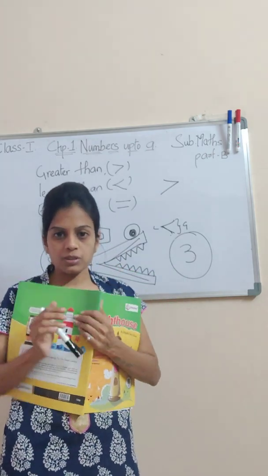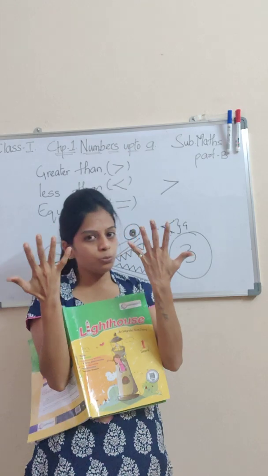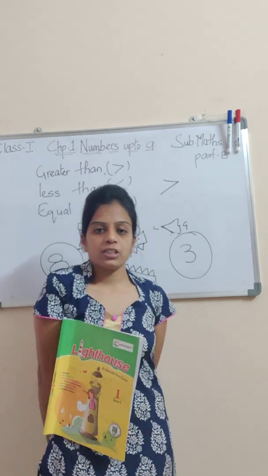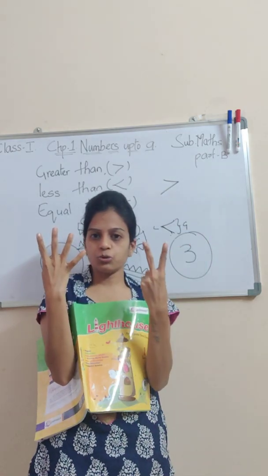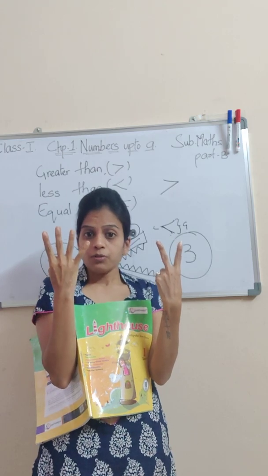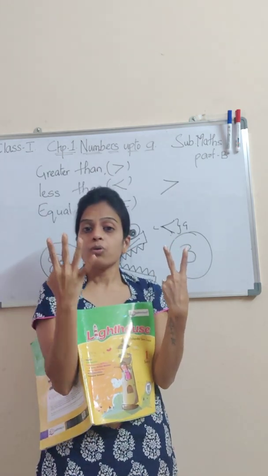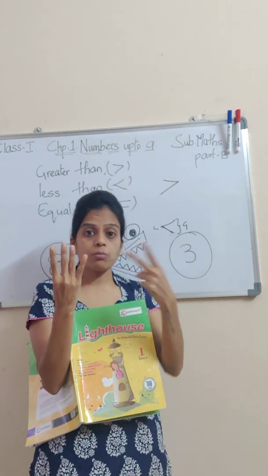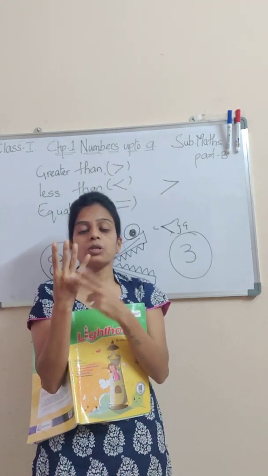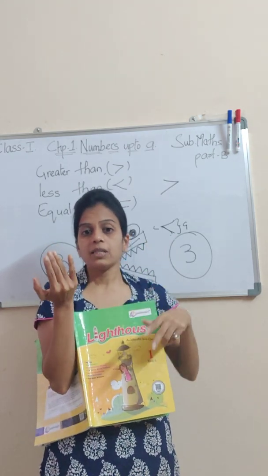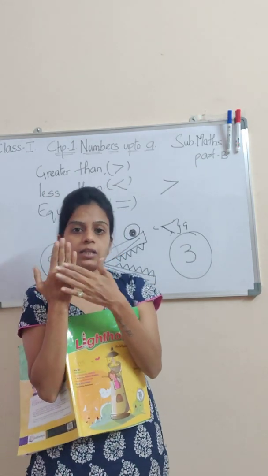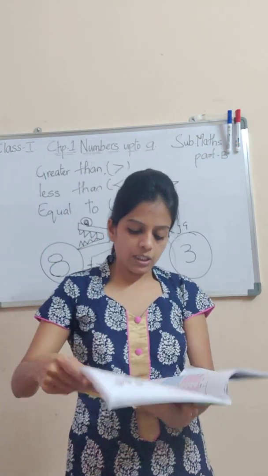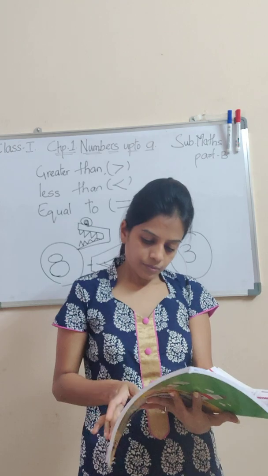कोई भी दो चीजों के बीच में. Now see, I have 2 hands. Even you people have 2 hands, right? मेरे पास यहाँ भी 5 fingers है, यहाँ पे भी 5 fingers. If by magic I'm taking out 4 fingers here and I'm taking out 2 fingers here, so which are more? This one. But we will always see for the first number. One number is 4, another number is 2. The first number is 4. Yes, तो हमेशा हम लोग दो नंबर्स के बीच में कंपेयर करते हैं, बट सिर्फ फर्स्ट वाला नंबर देखते हैं कि वो बड़ा है या छोटा है. ओके स्टूडेंट्स, I will just get back to you with the example, then only you will understand the things.